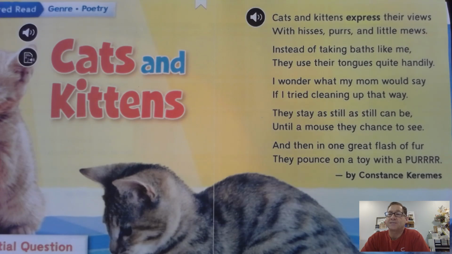Cats and kittens express their views with hisses, purrs, and little mews. Instead of taking baths like me, they use their tongues quite handily. I wonder what my mom would say if I tried cleaning up that way. They stay as still can be until a mouse they chance to see. And then in one great flash of fur, they pounce on a toy with a purr.